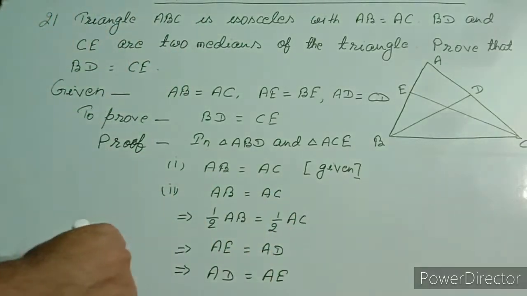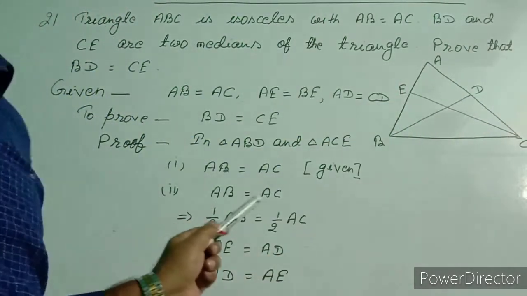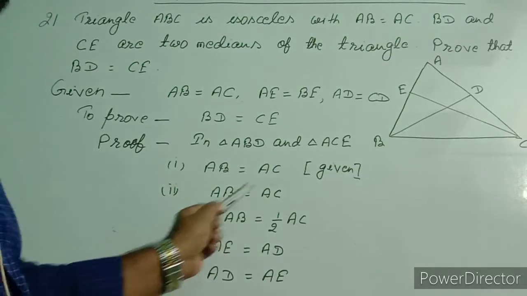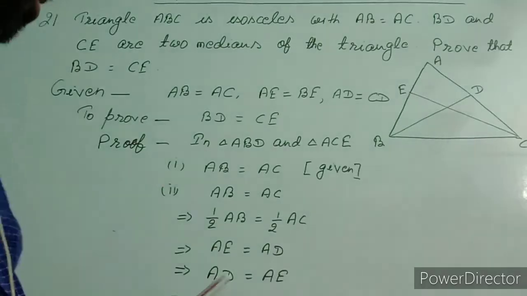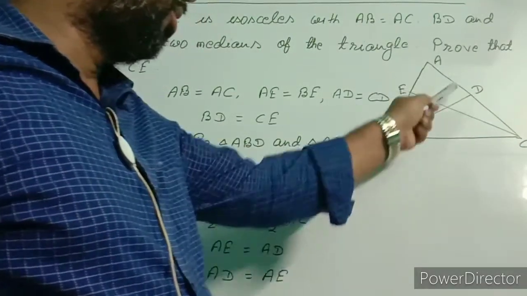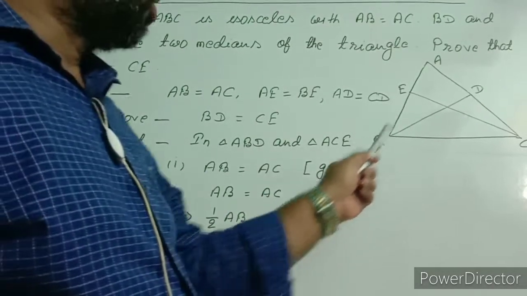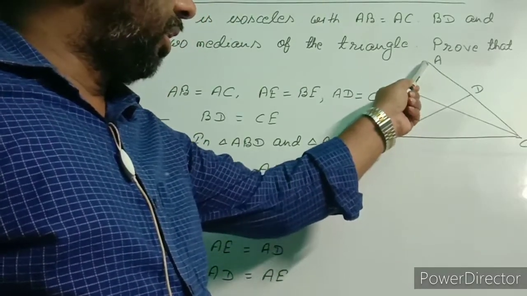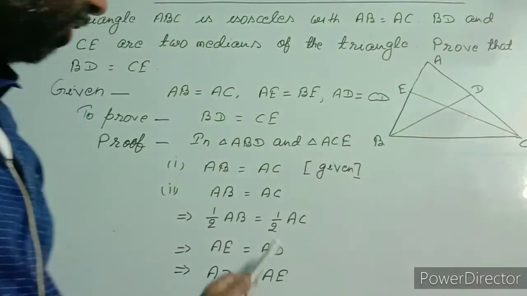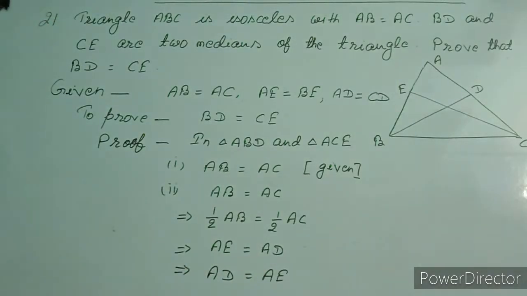Why do we reverse? Because AD is the side of ABD. Here I have used AB, that is the side of ABD. So here also I shall use the side of ABD, and AD is the side of ABD. Similarly, AC is the side of ACE, then AE will also be the side of ACE. So I reversed it, AD equal to AE.